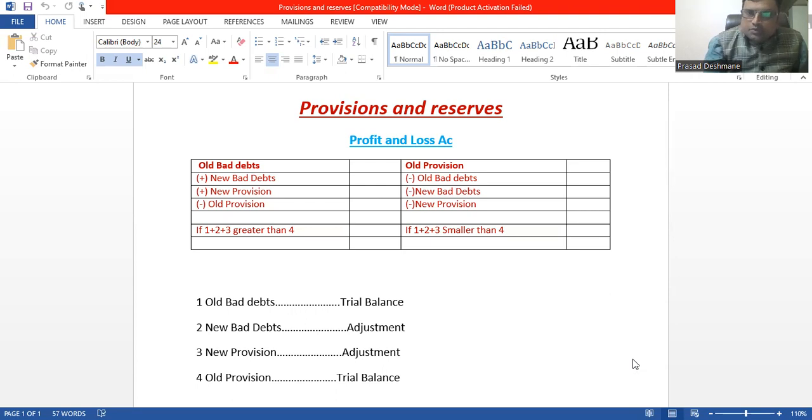That's why we make these provisions. What does provision mean? We are preparing for that. If some of the debtors refuse to make the payment, or do not make the full payment to us, for that we are making a provision. And for that we need to keep some reserves aside.